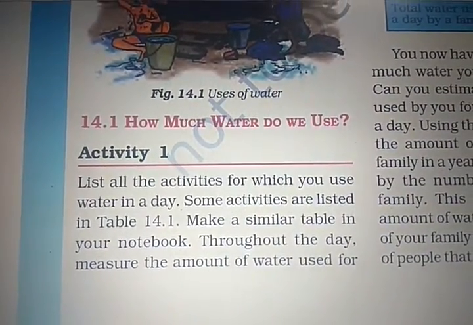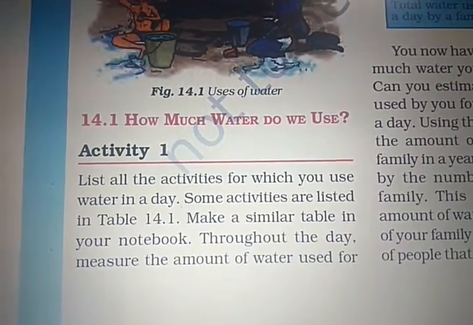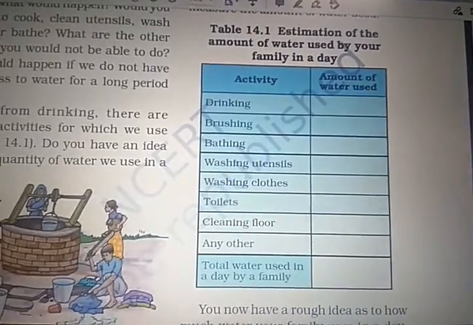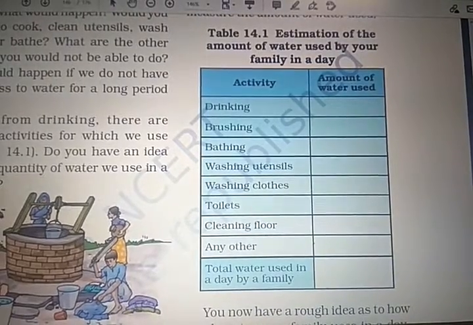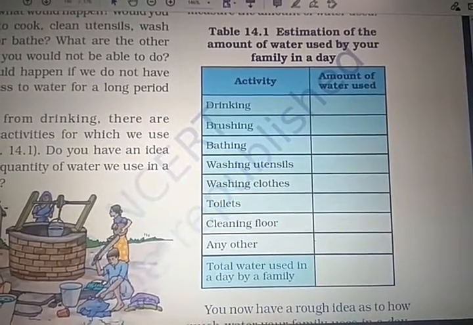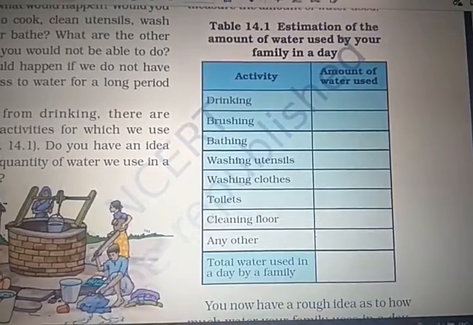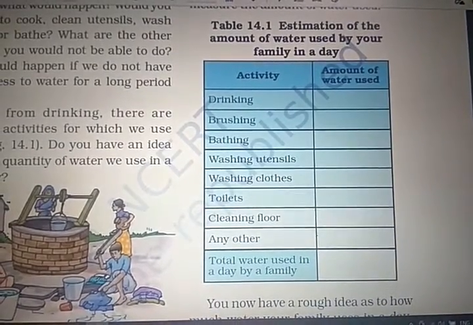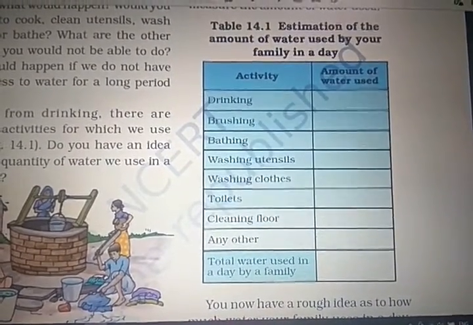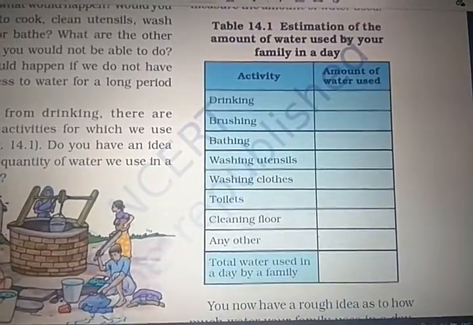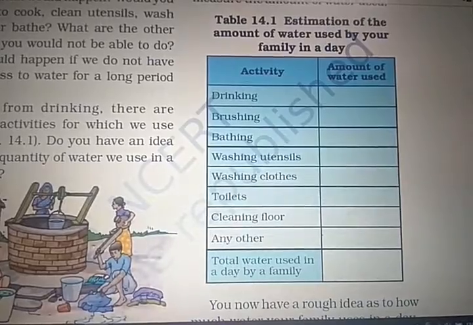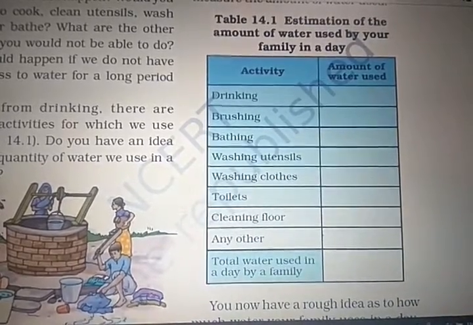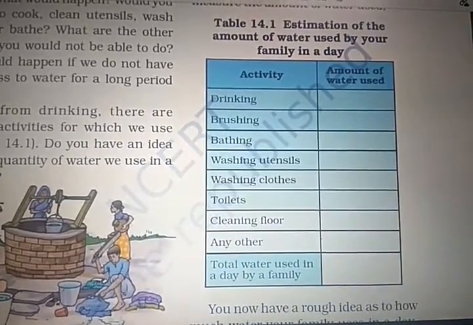You see how much water we use. Let's see this activity. This table shows the estimated amount of water used by your family in a day. Drinking, brushing, bathing, washing utensils, washing clothes, toilet, cleaning floor, any other, right? And the total water used in a day by a family, correct?